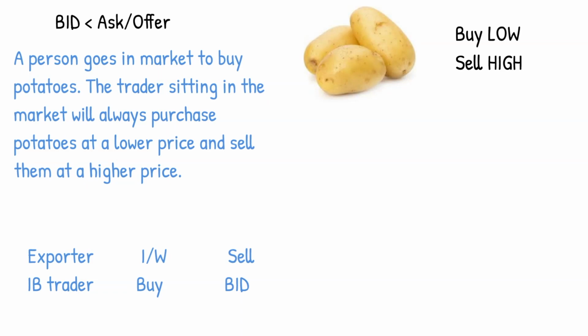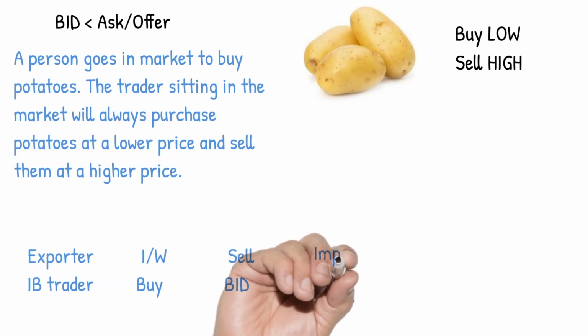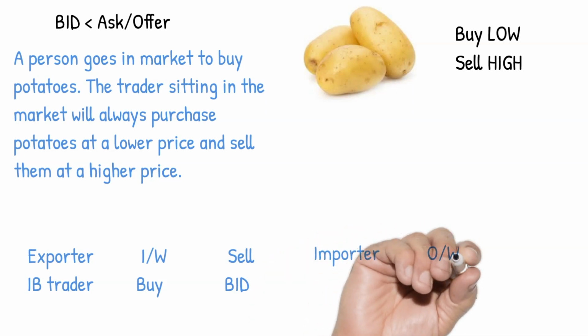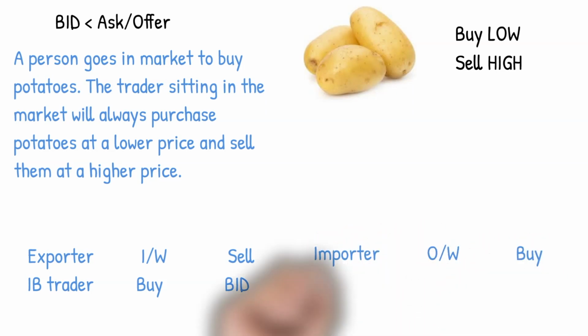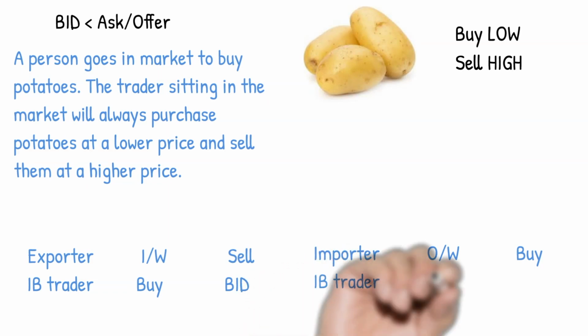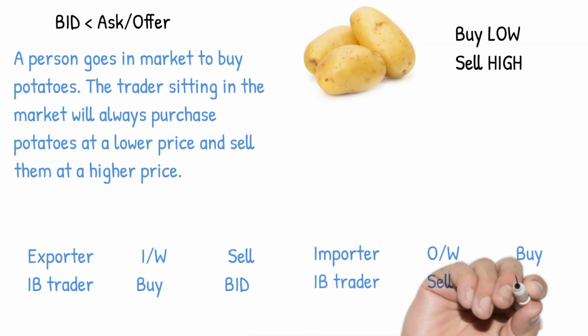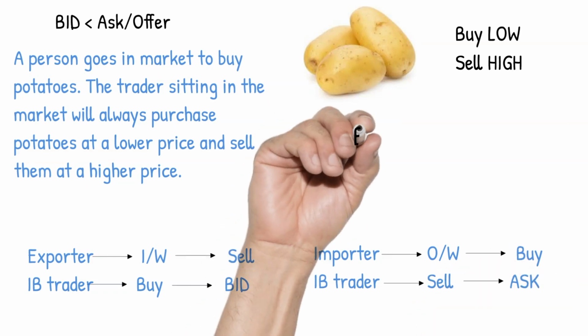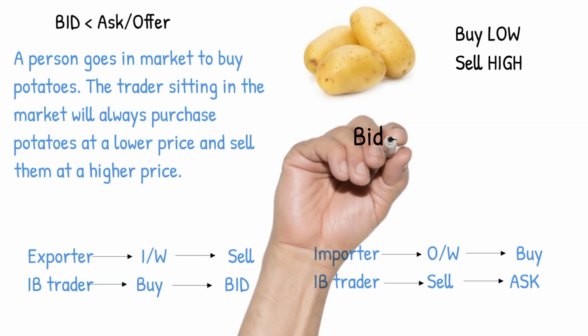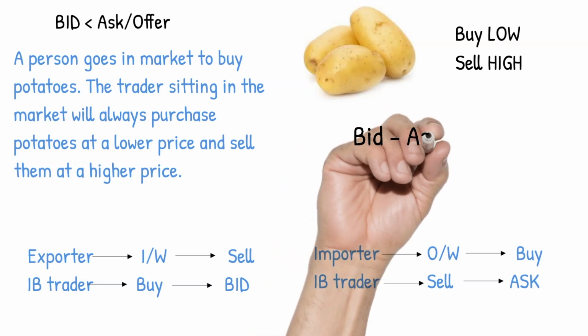Now, let's take the other example of an importer. The importer has to do an outward remittance for which he has to buy US dollar from the market. He will approach the interbank trader. The interbank trader will sell the US dollar at the ask price, which will be higher than the bid price. Here, the difference between bid and ask is known as spread, another important concept in the FX market.